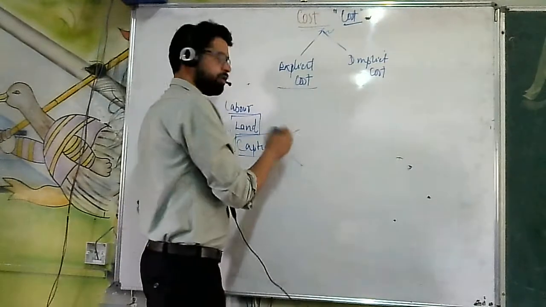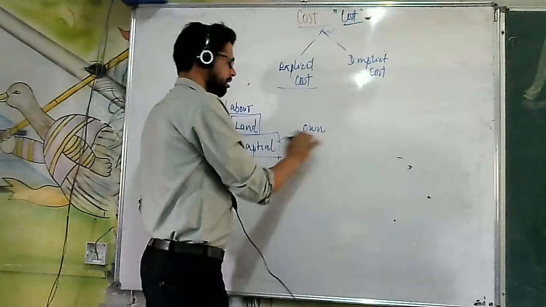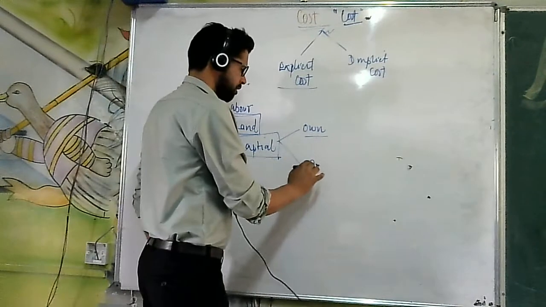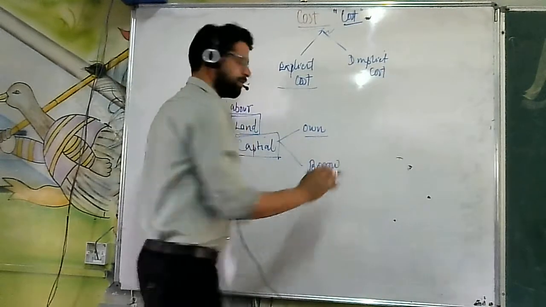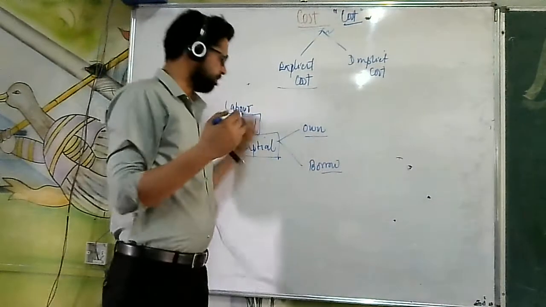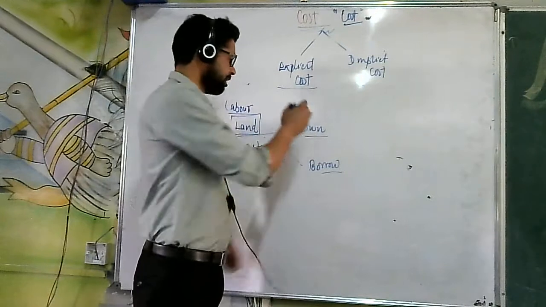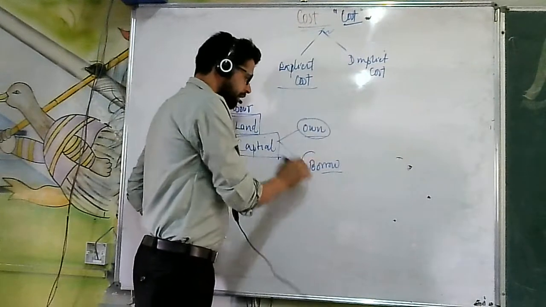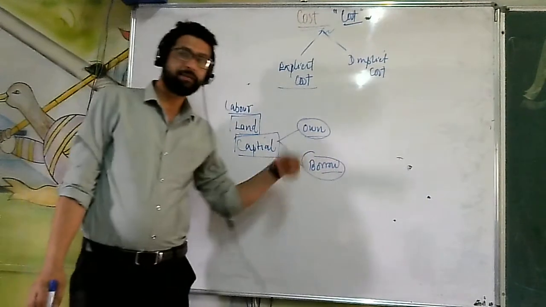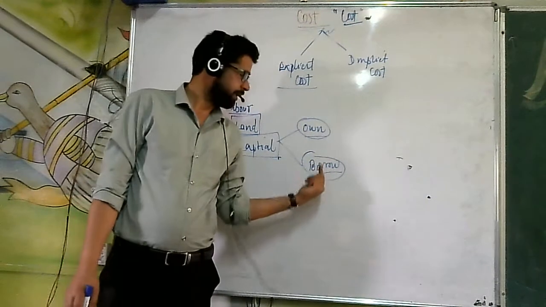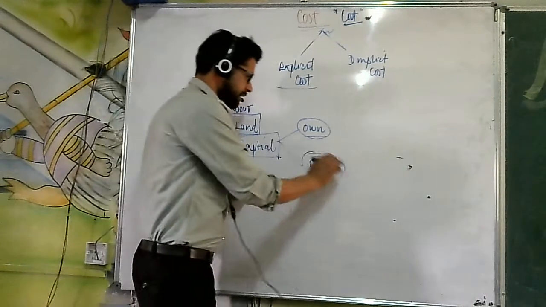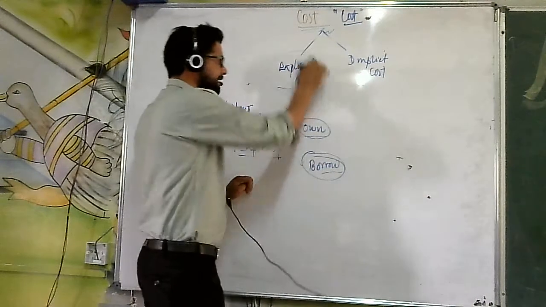Either this is your own capital and you can start the business, or you are going to borrow either from the bank or from any other organization. When you have borrowed the money, that means you are hiring the money from outside, okay? So that is known as explicit cost.